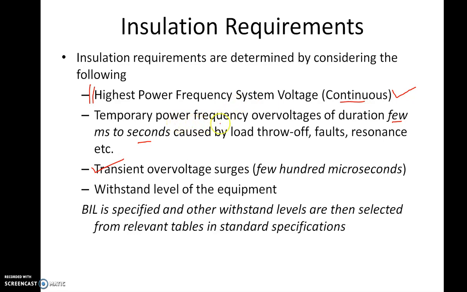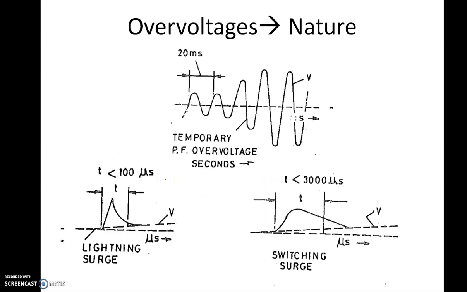Then you will have temporary power frequency over voltages of few millisecond to seconds. These over voltages may be, let us say, at the most twice of the power frequency voltage, but this will last for a shorter duration, few millisecond to seconds. And then transient over voltages, these voltages will be very large but for a very short duration. So this particular diagram explains the over voltages' nature.